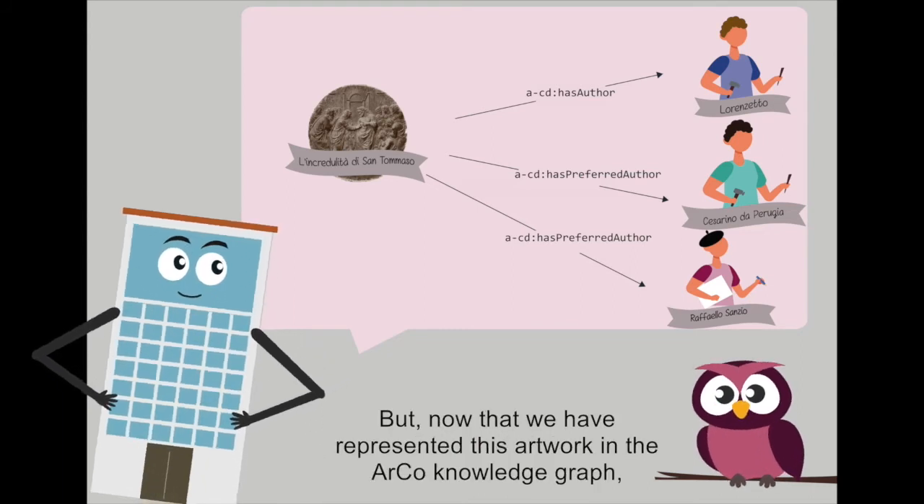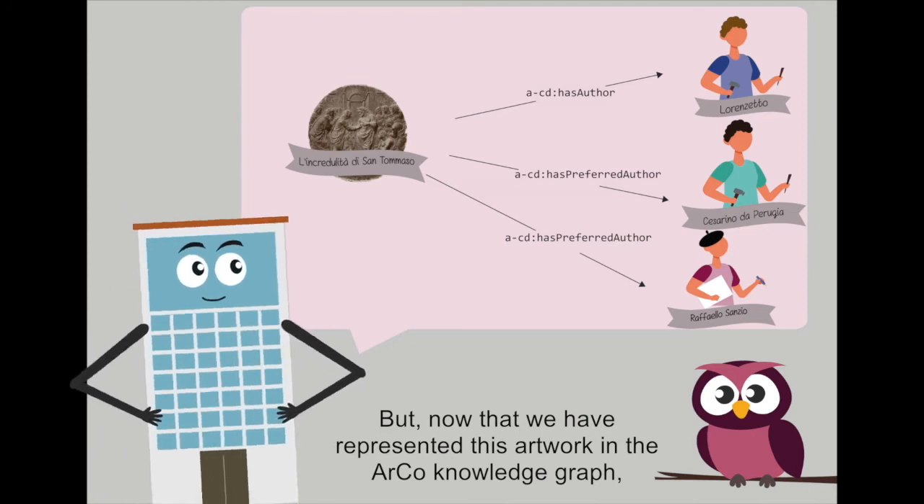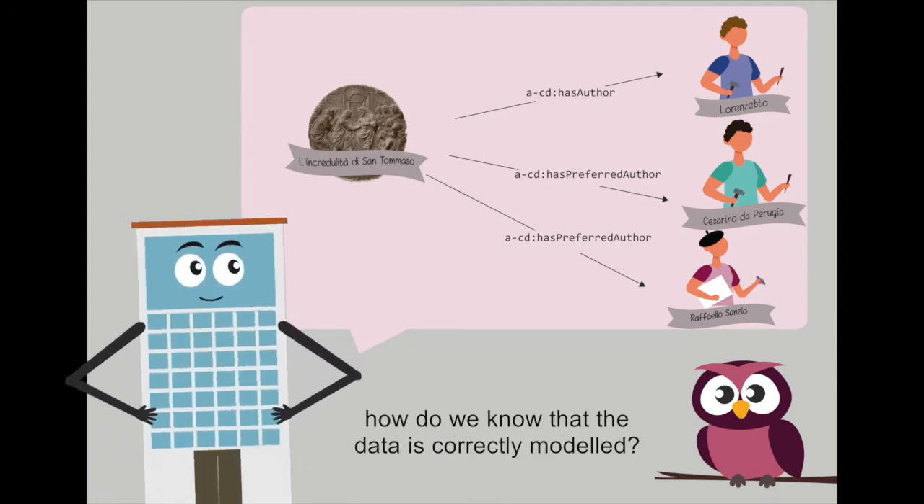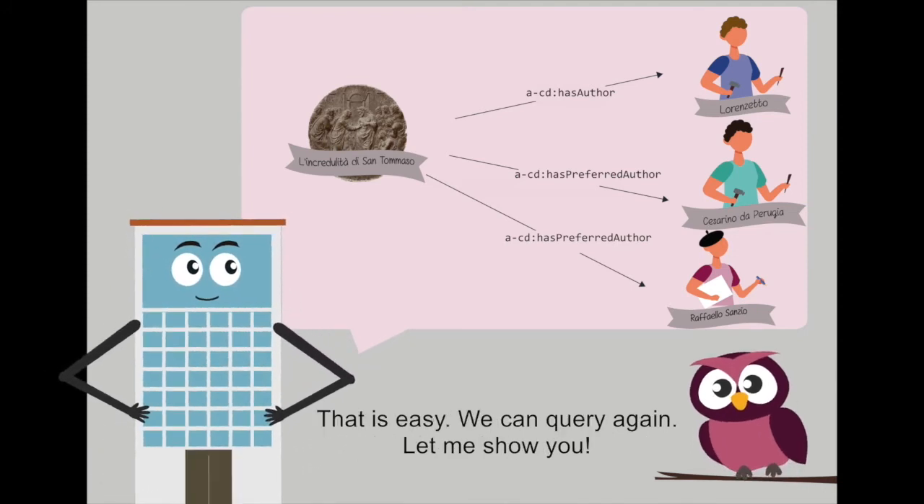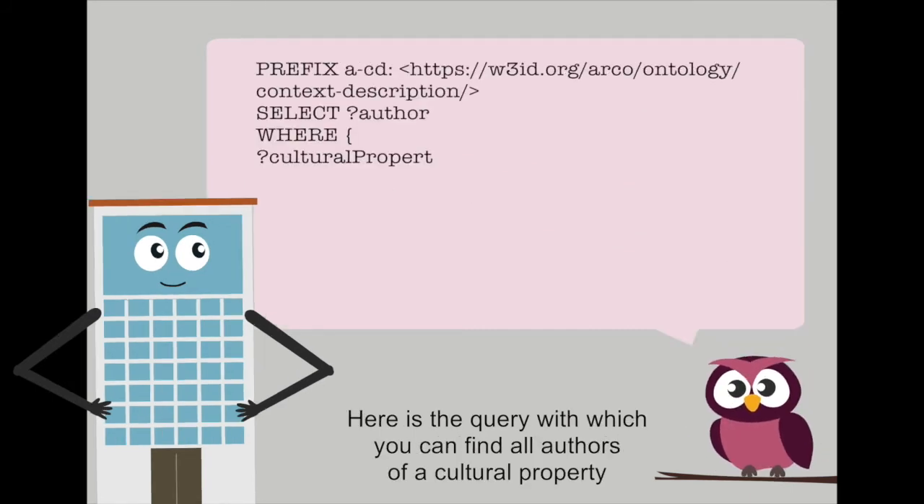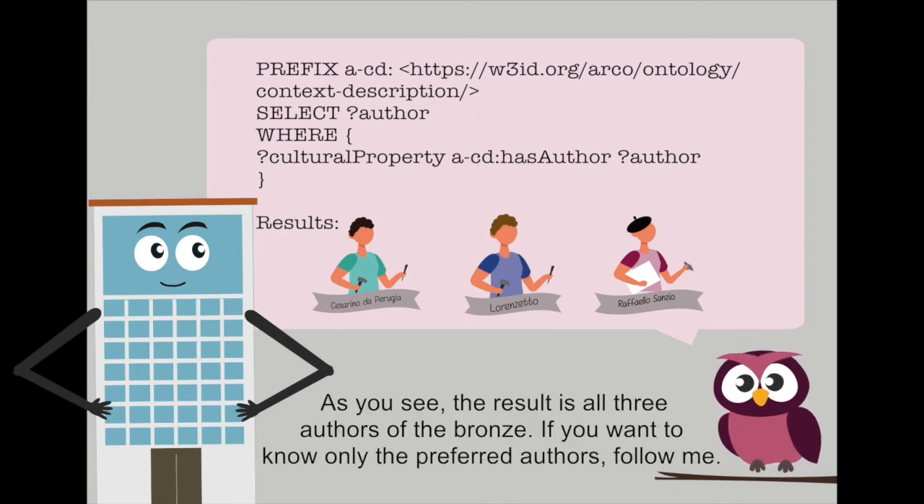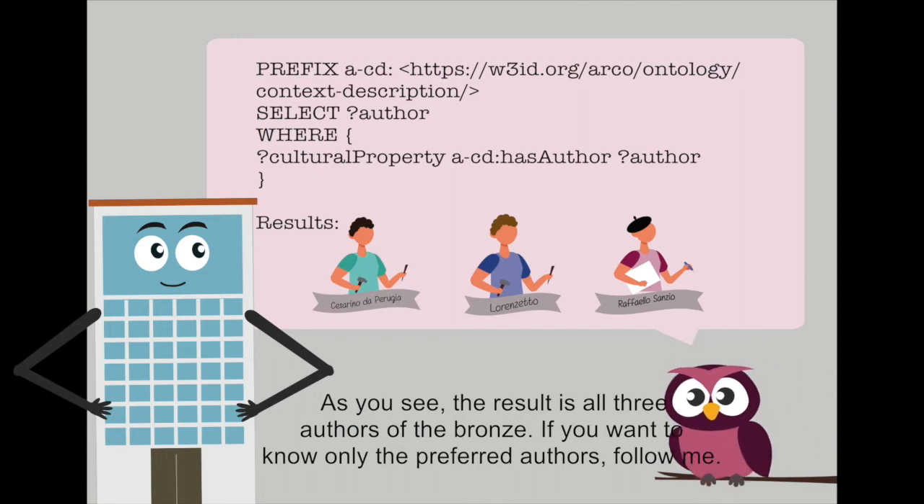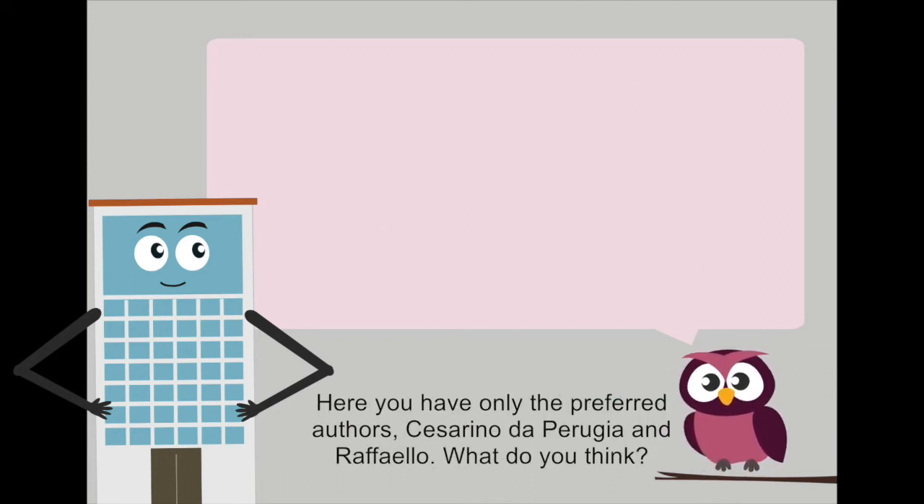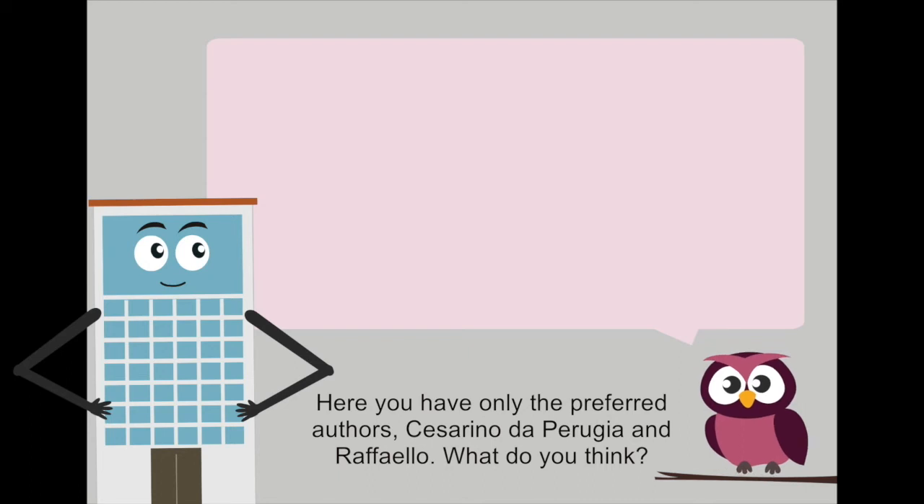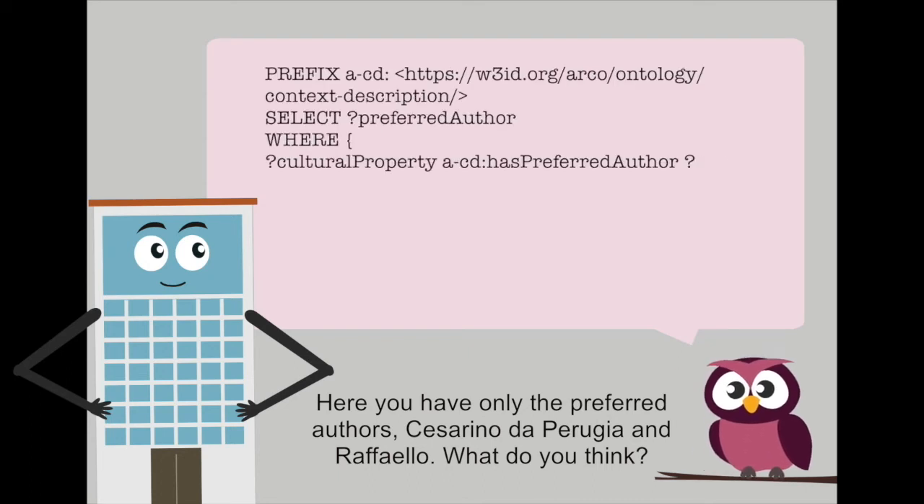But now that we have represented this artwork in the ArCo knowledge graph, how do we know that the data is correctly modeled? That is easy. We can query again. Let me show you. Here is the query with which you can find all authors of a cultural property. As you see, the result is all three authors of the bronze. If you want to know only the preferred authors, follow me. Here you have only the preferred authors, Cesarino da Perugia and Raffaello.